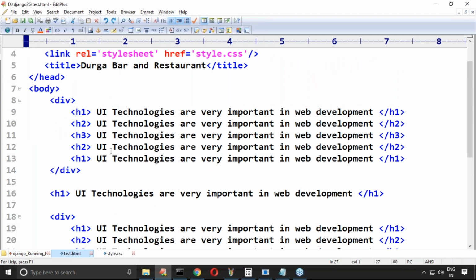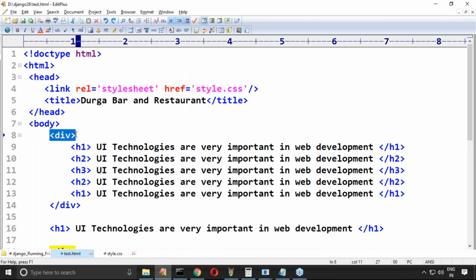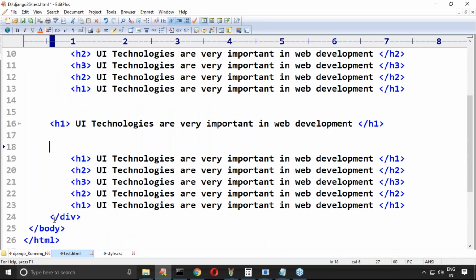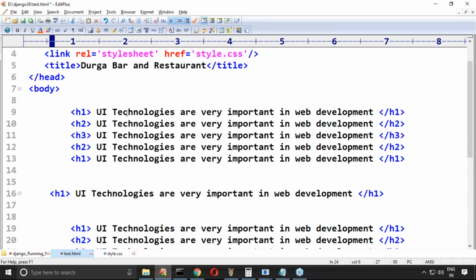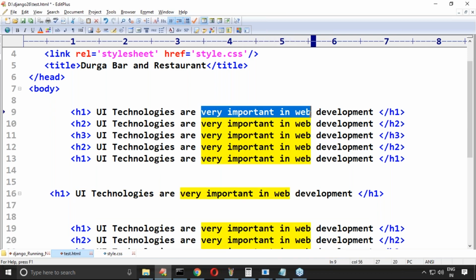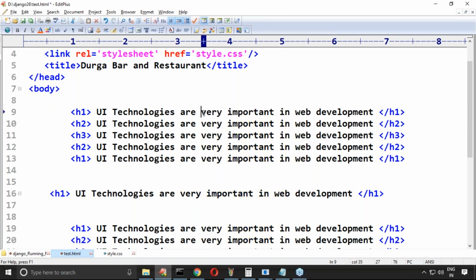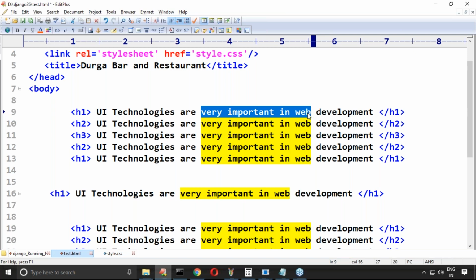I want to define styling, not for a group of tags. Observe carefully, right? Suppose one tag is already there, and here I want to define styling only for this text. Only for this text. This type of thing is called inline styling. What is that, sir? Inline. Already one line is there, not multiple lines.